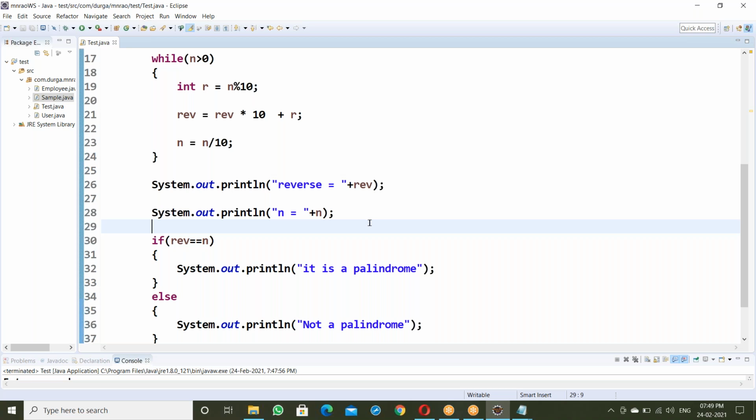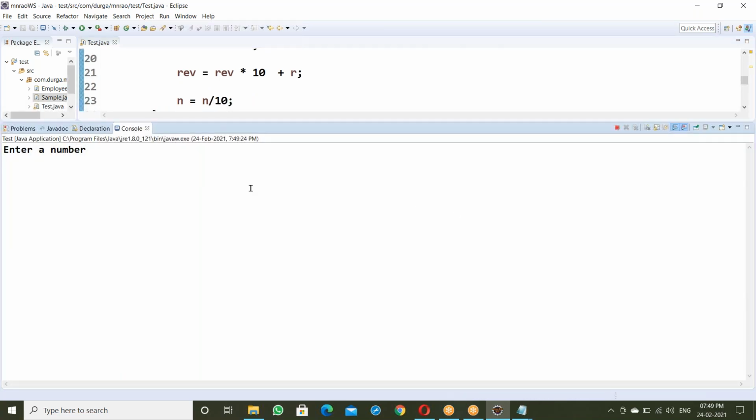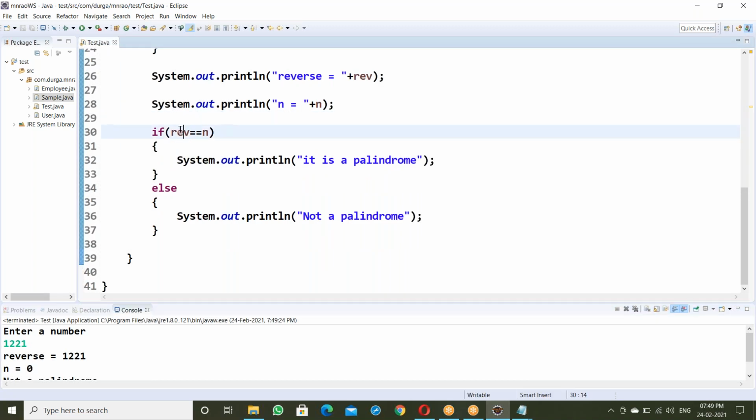Now let us check the reverse and n value here. What's the issue? See the issue here. Entry number 1, 2, 2, 1. Reverse is 1, 2, 2, 1. What is the n value? 0. So this is an issue here. Reverse is correct, but the n value is 0. That means we are comparing the reverse value with 0.